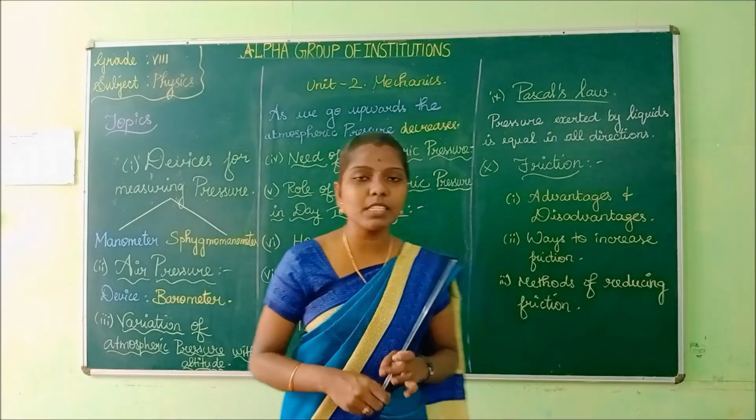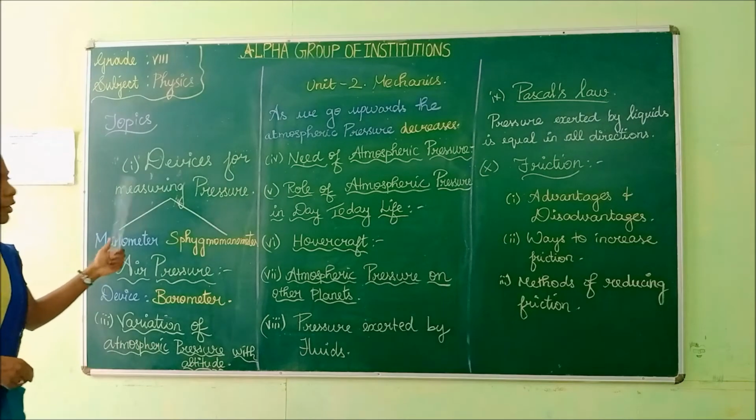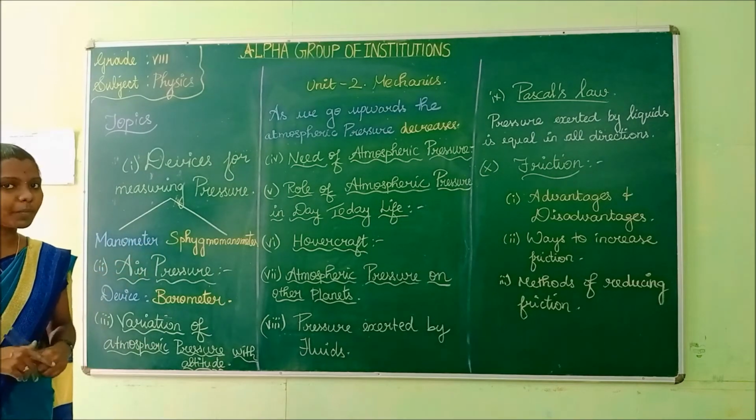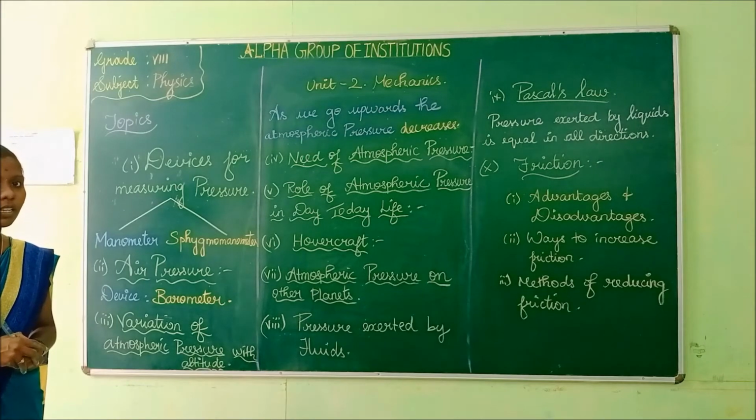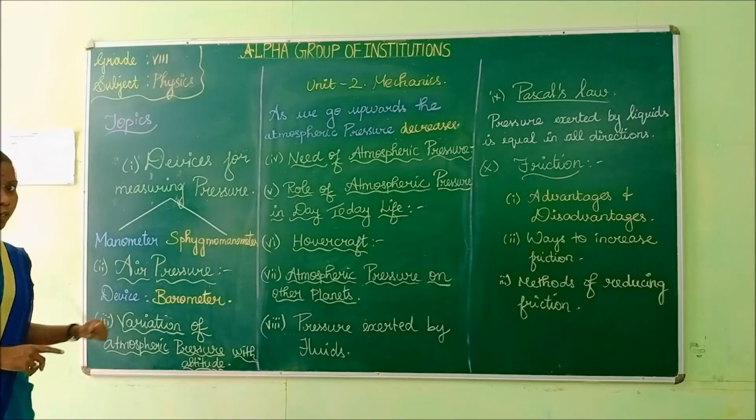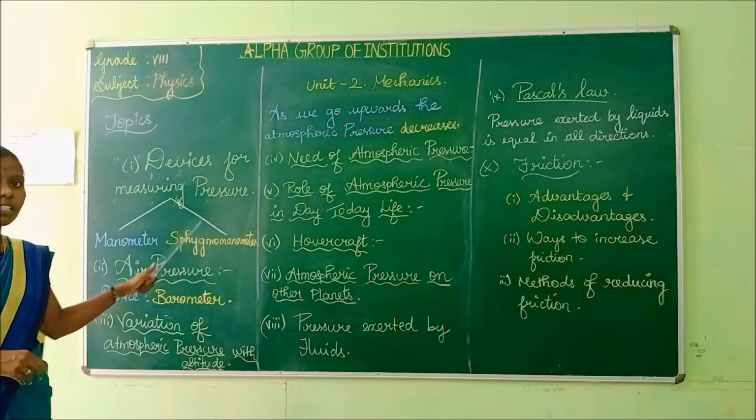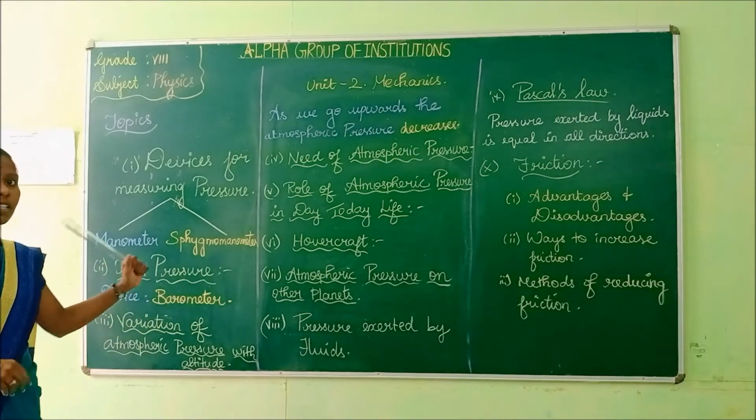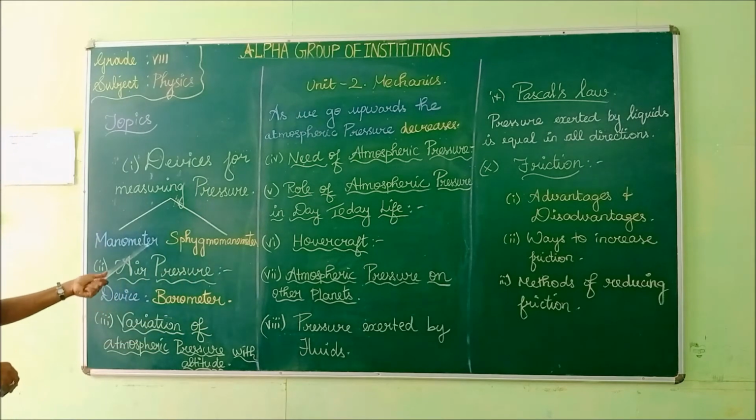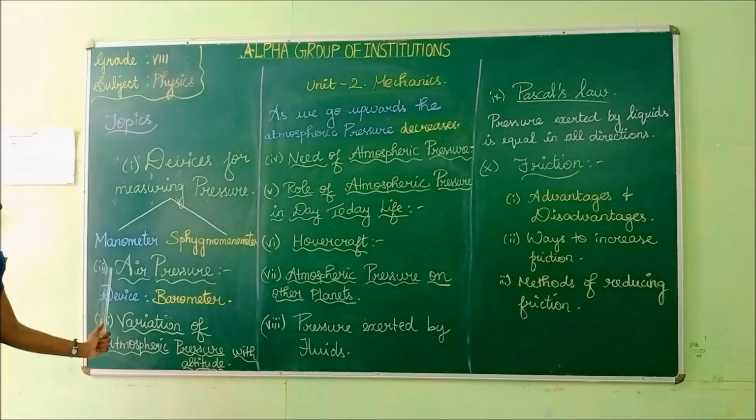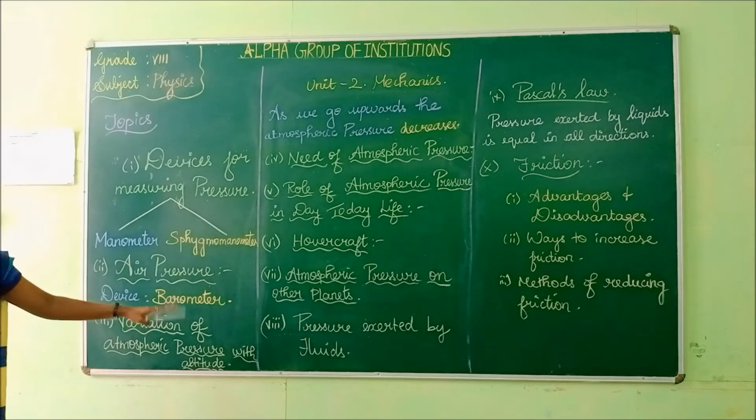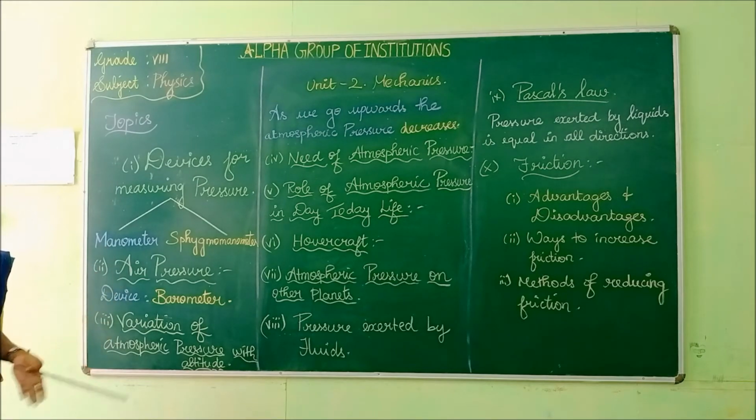In this class, the first topic that we are going to see is the devices for measuring the pressure. What are the devices that we use for measuring the pressure? The devices that we use to measure pressure are manometer and sphygmomanometer. We will see in detail about these devices in our class. The next topic is air pressure, the pressure exerted by the air or atmosphere. The device that we use to measure air pressure is called a barometer.